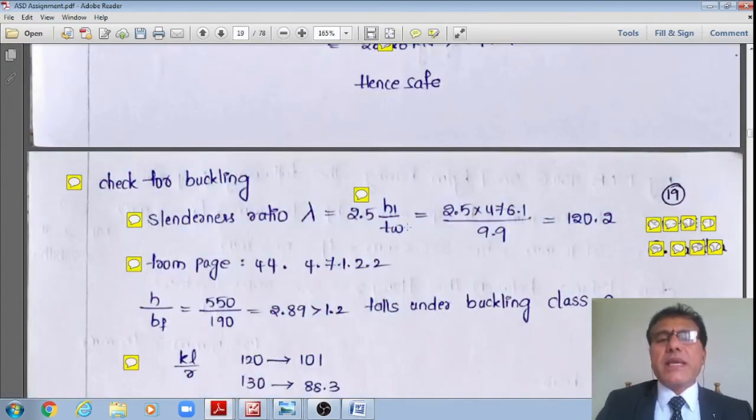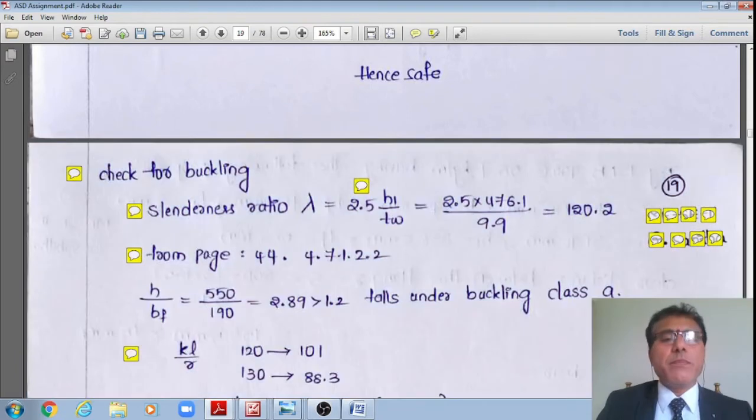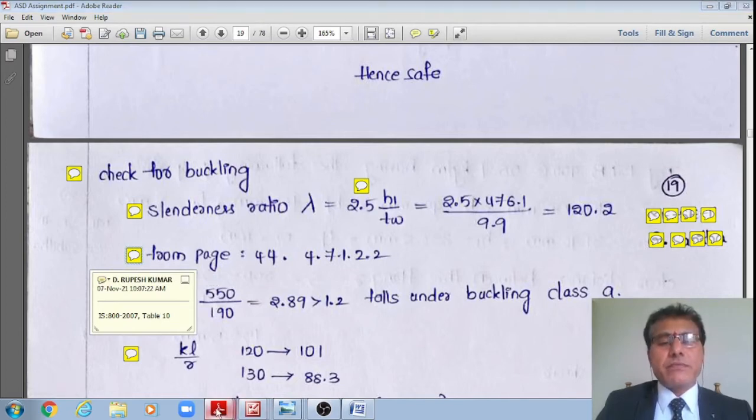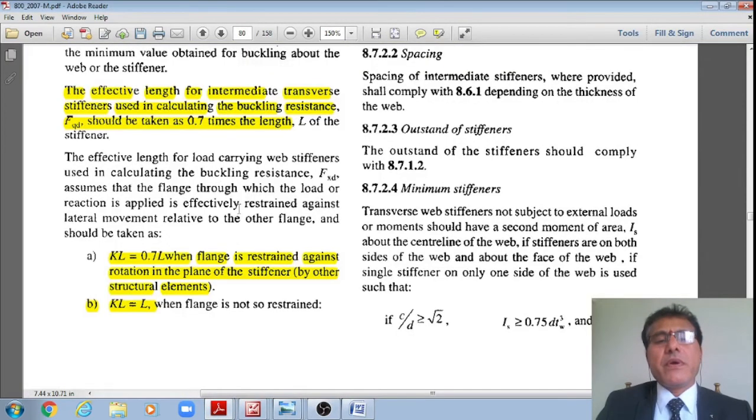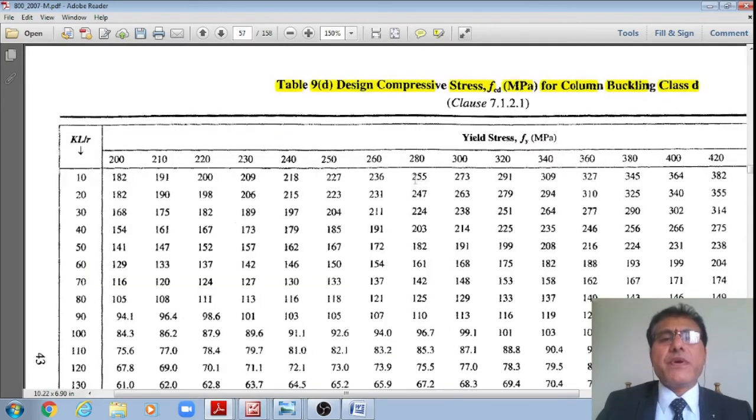Therefore, once I get this slenderness ratio, the maximum slenderness ratio 120.2, now what I'll do is go to Table 10 of IS 800:2007, page number 44. Let me go to this page 44. Just wait for a moment. Yes, I am there in page number 44.